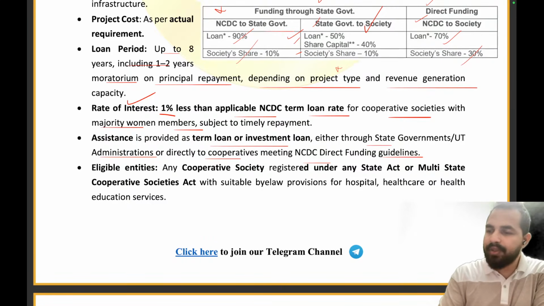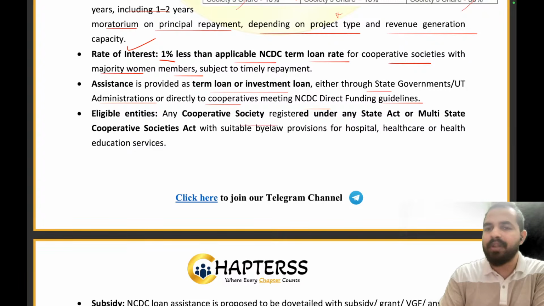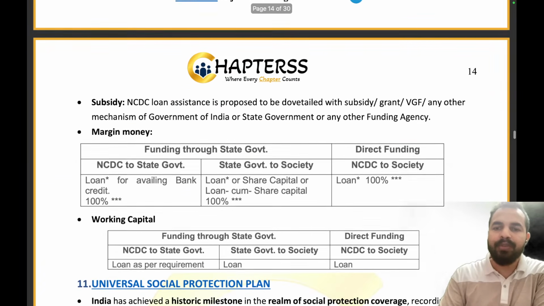Now who are eligible for this? कोई भी कोऑपरेटिव सोसाइटी विच इज रजिस्टर्ड एनी स्टेट एक्ट और द मल्टी स्टेट कोऑपरेटिव एक्ट 2002, they are eligible to take the loan as a part of this Ayushman Sahakar scheme. Clear everyone? Now let's move on to the subsidy.